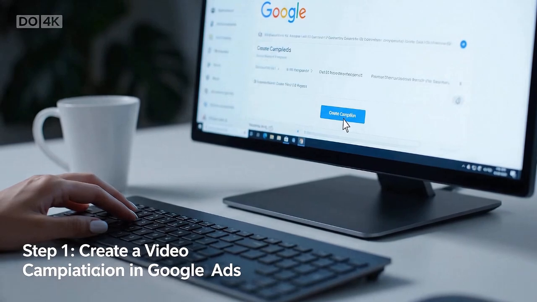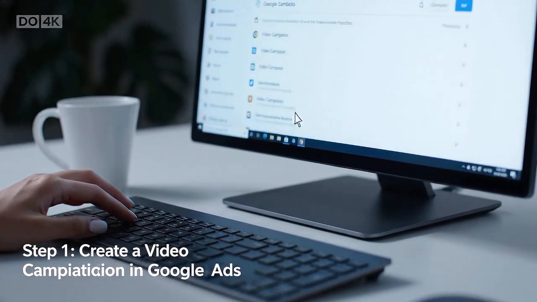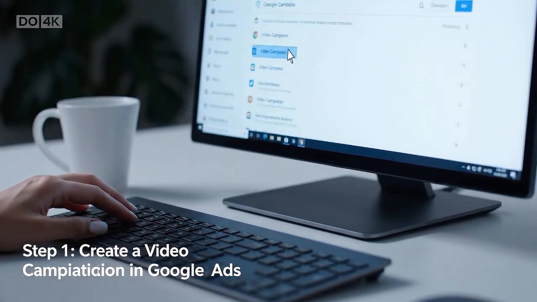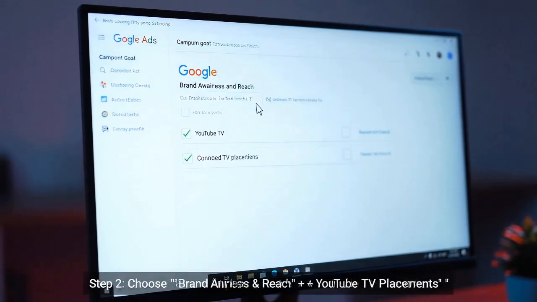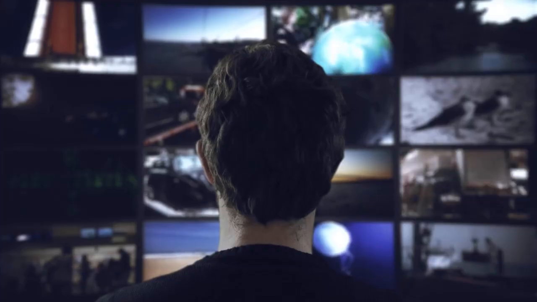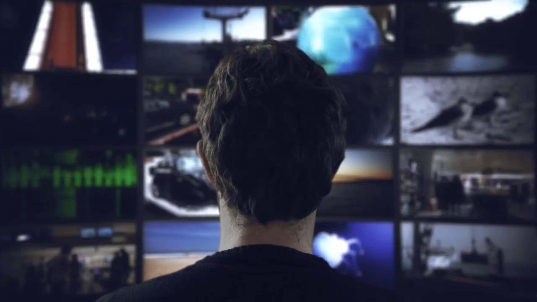Setting it up is easy. Just head to your Google Ads account and create a video campaign. Select the goal of brand awareness and reach, and choose YouTube TV and connected TV placements. Upload your ad, set your budget, and hit launch.